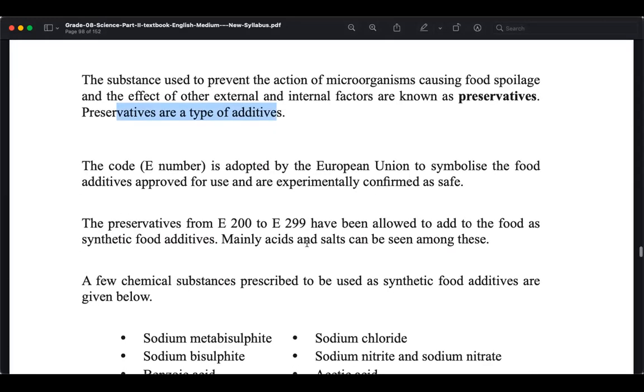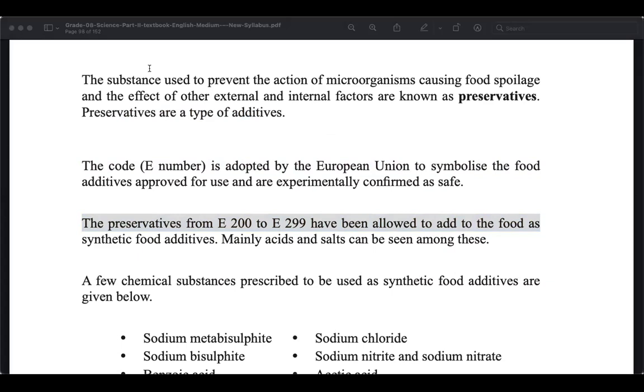Okay. Then there are approved mechanisms. Everyone adds these now to keep food longer, and that is a problem, because different people will use different chemicals and add them to keep it for a long time. But there is an E number, something called E200, E202, E205, E209. An E number is printed on packages, like on milk packets.